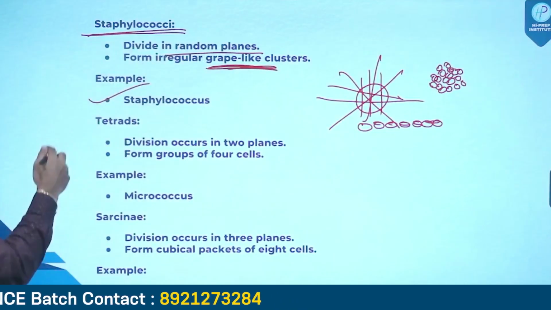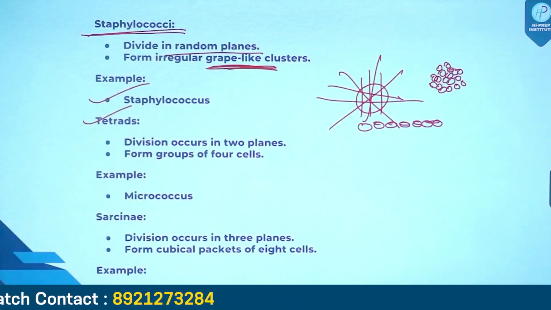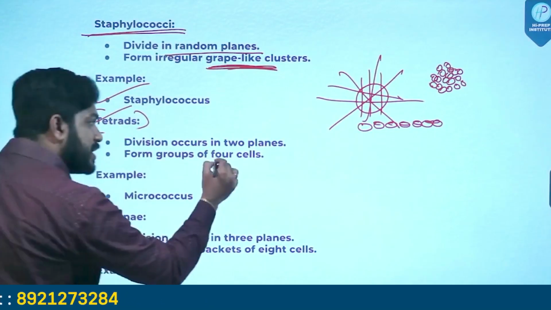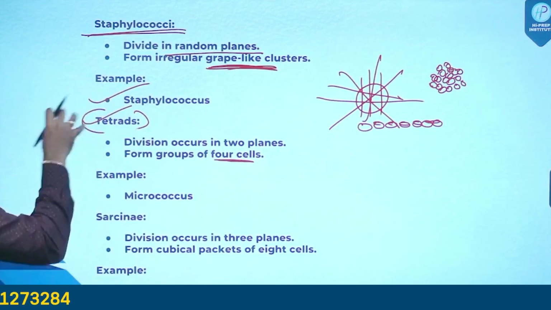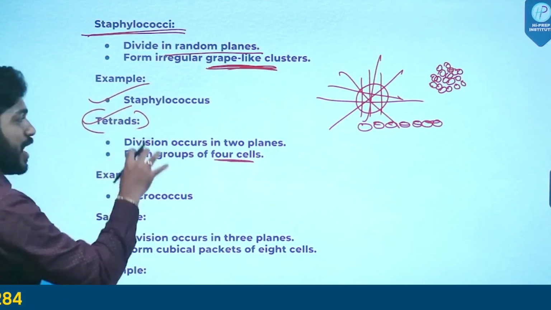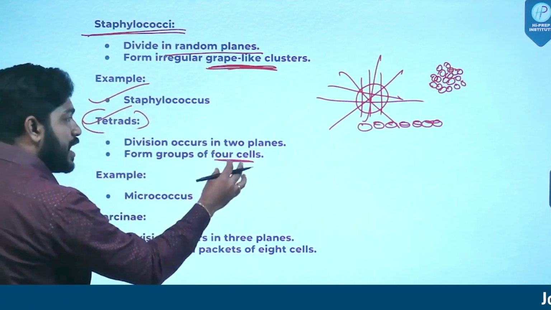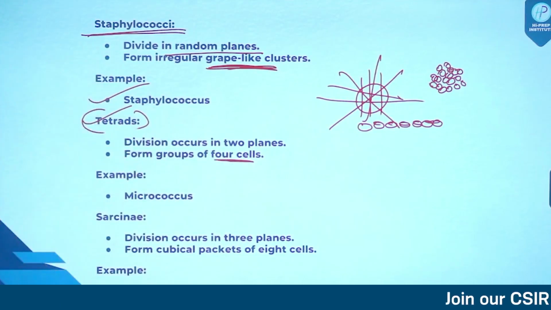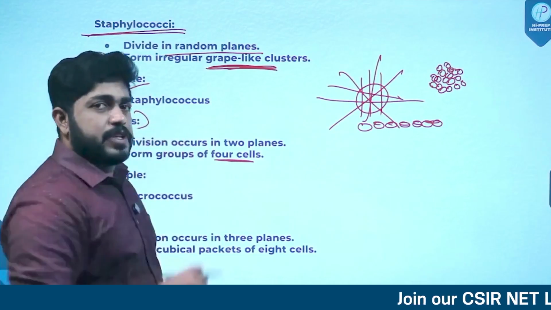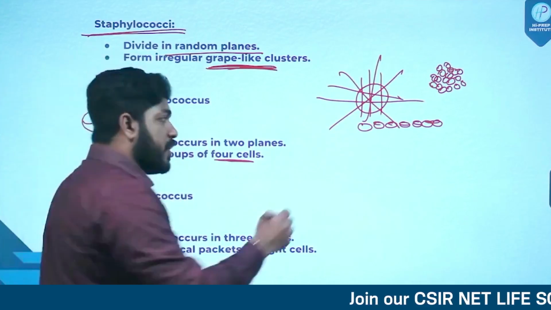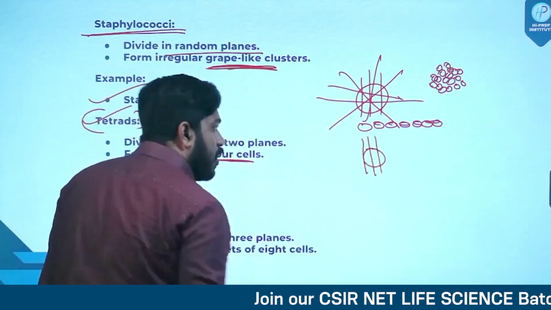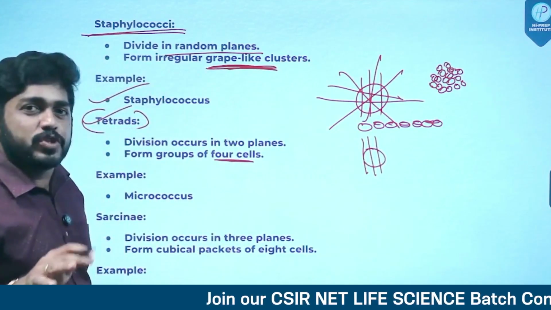Another one is tetrad. Friends, what is tetrad? Tetrad means 4 cells. So in the case of tetrad, the cocci bacteria will be existing in a 4-cell stage. If they have to exist in a 4-cell stage, then you have to understand that division along one plane won't give rise to tetrad.